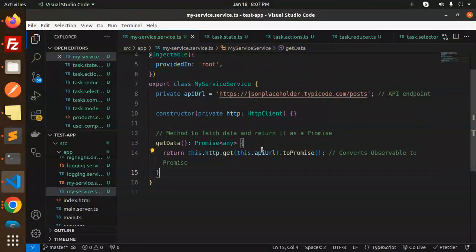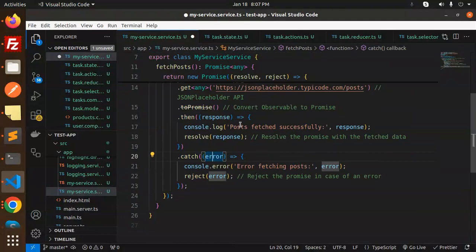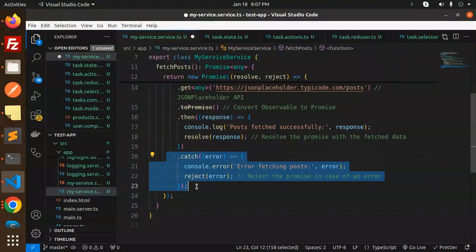Okay, so get request. This is the API URL, the API endpoint method to fetch the data and return it as a promise. So get promise, toPromise converts the observable to a promise, and in the last you can see what we have done, we have then and the catch also. So in the then we are going to return the resolved promise that the post was fetched successfully. If something went wrong, like a network error, it will go to the catch block.